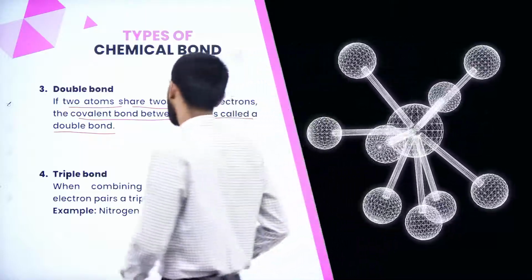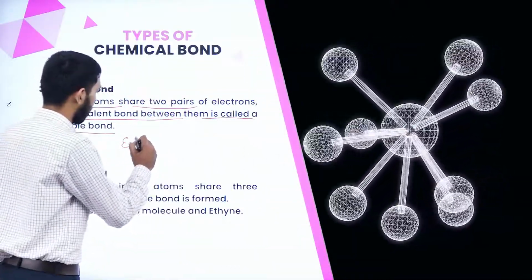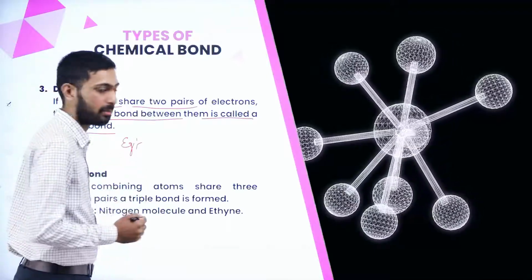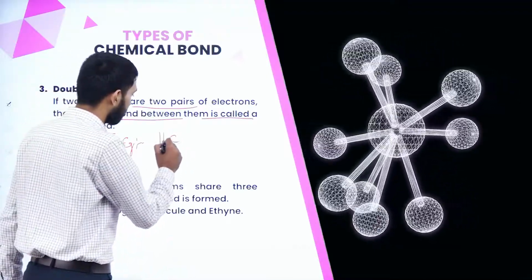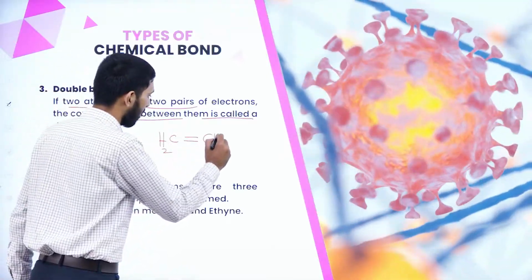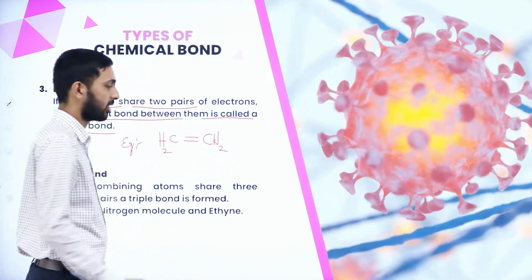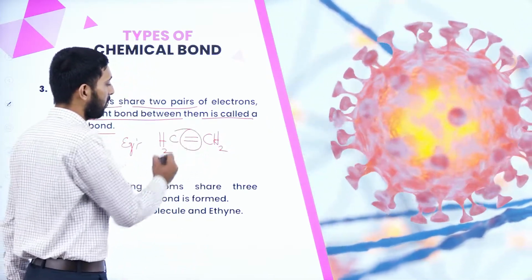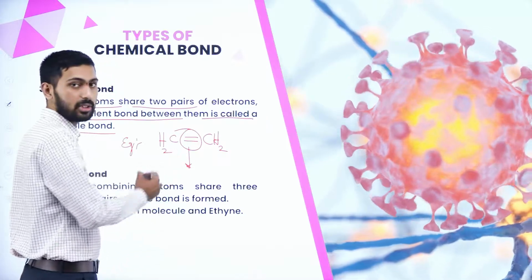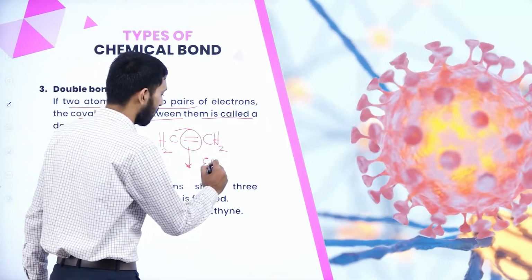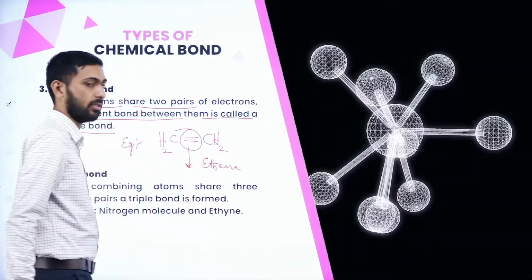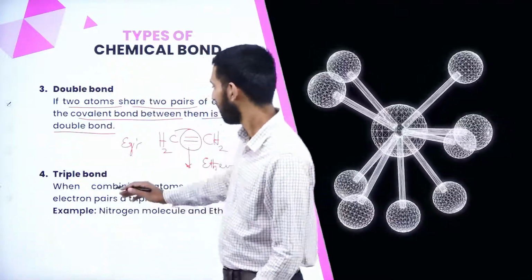Now let us take one example. There should be a double bond between 2 atoms. This is the example for double bond. Here the double bond is there and the name of this molecule is ethene.